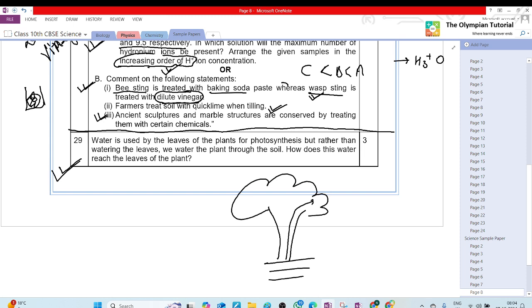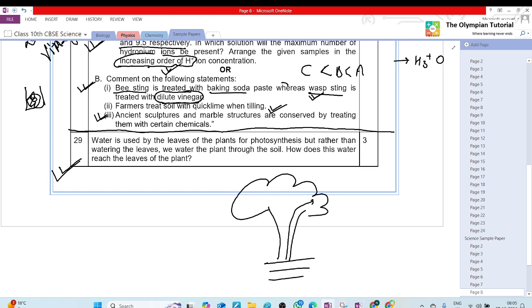Xylem tissue of the root, stems, and leaves are interconnected to form a continuous system of water conducting channels. During the day, when stomata are open, the transpiration pull becomes the major driving force for the movement of water in the xylem. Evaporation of water molecules from the stomata creates a suction which pulls water from the xylem cells of roots to stem and then to leaves.